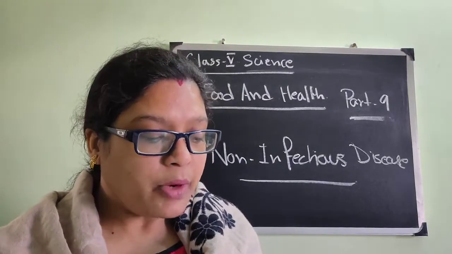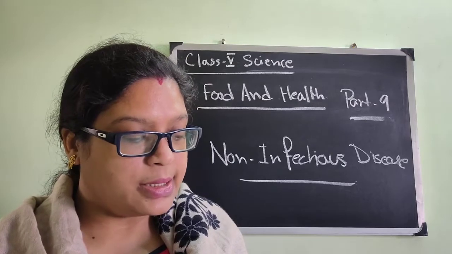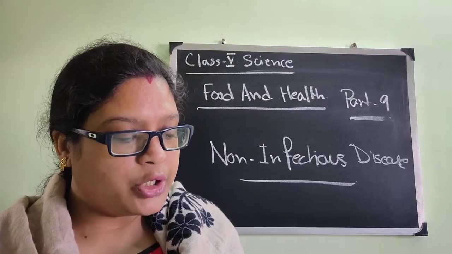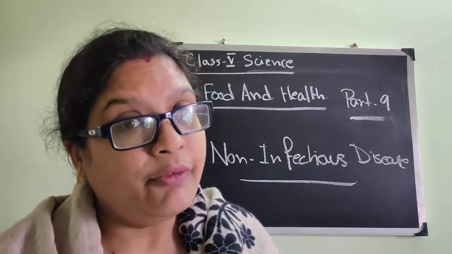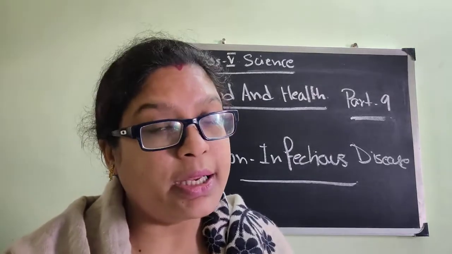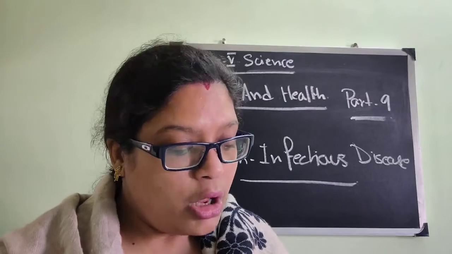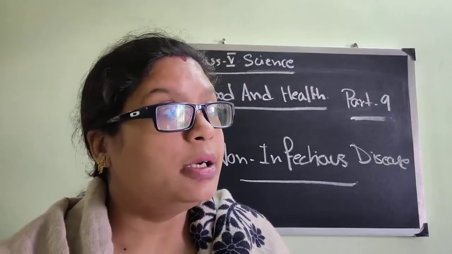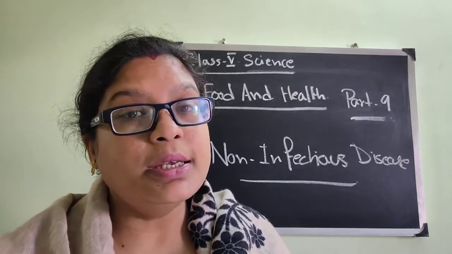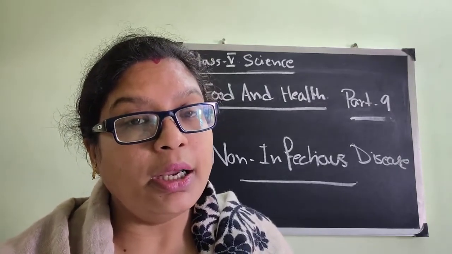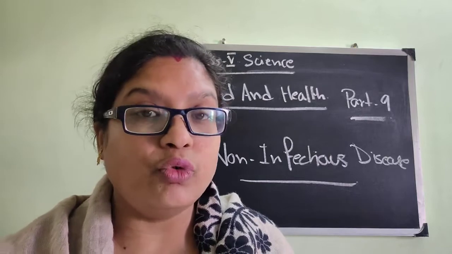Some diseases do not spread from one person to another. Such diseases are called non-infectious or non-communicable disease. Just like the infectious disease was denoted as communicable disease, non-infectious disease is denoted as non-communicable disease. Why? Because it is not communicated, it is not occurring due to the communication of two people.